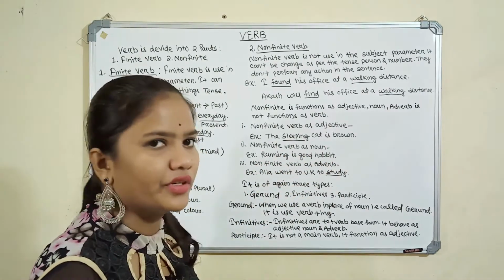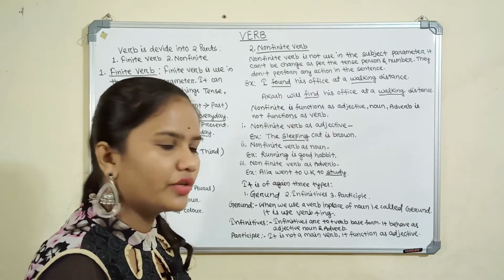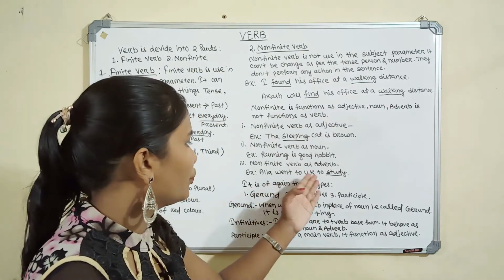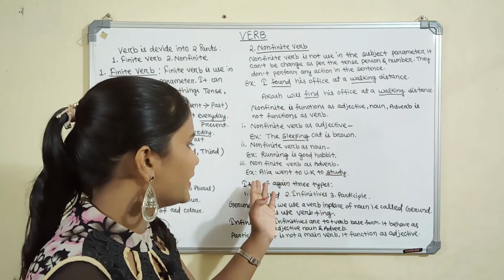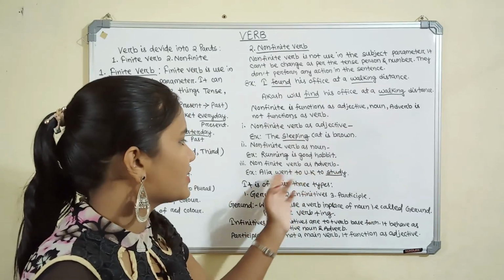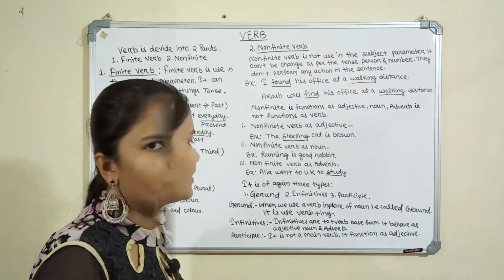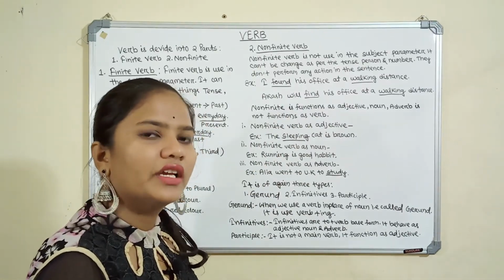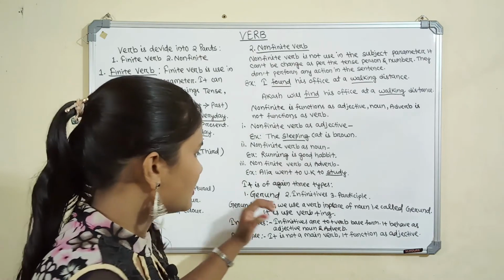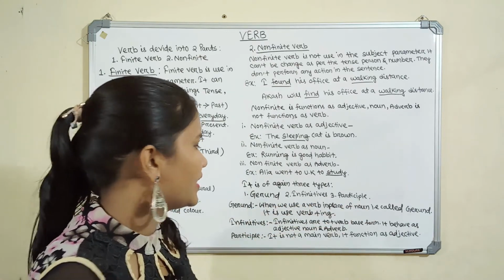Non-finite verb as an adverb. How is it used like an adverb? Let's see. Alia went to the wicket to study. Study is related to Alia, so it is used as an adverb in the sentence. Again, we will divide the non-finite verb into three parts: the gerund, infinitives, and participle.